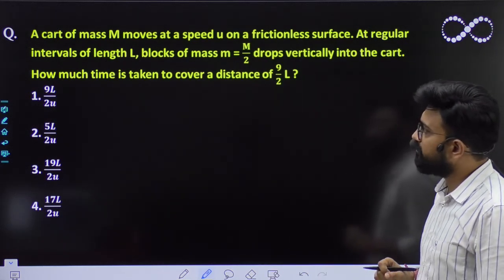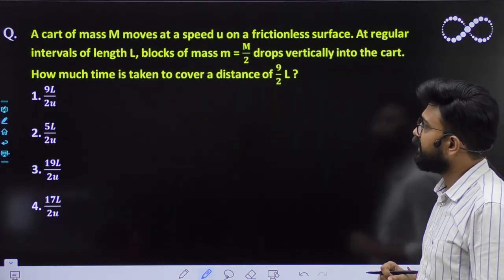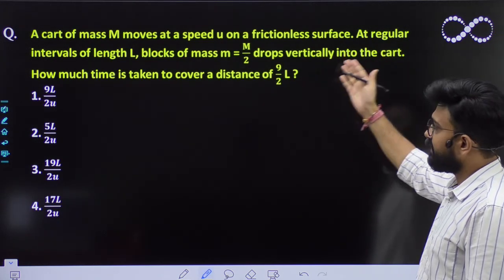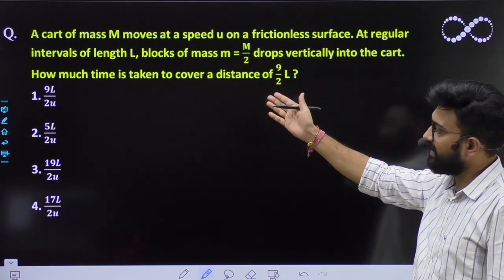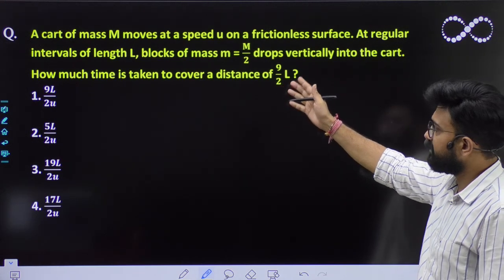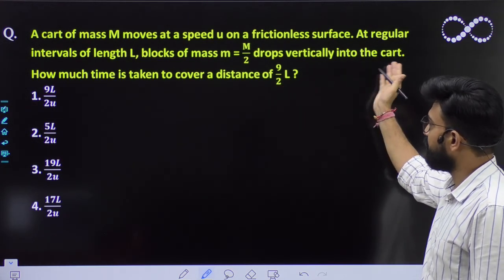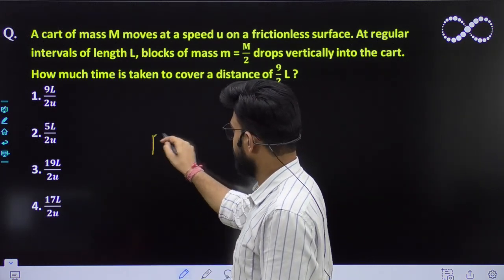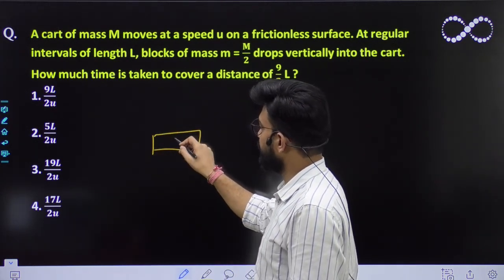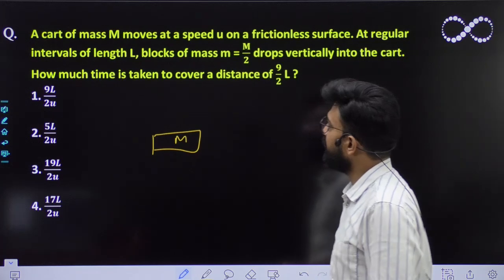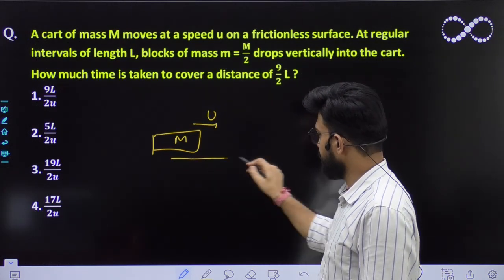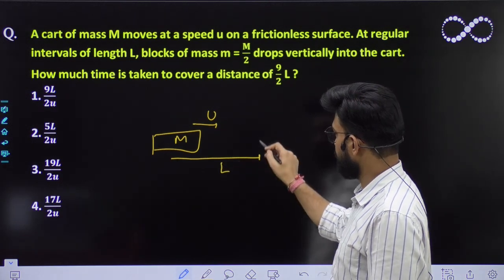A cart of mass capital M moves at a speed of u on a frictionless surface. At regular intervals of length L, a block of mass m/2 drops vertically onto the cart. Okay, so there is a cart, moving. What is the mass of the cart? Capital M. It moves with the speed of u, and at a certain distance, let it be L.